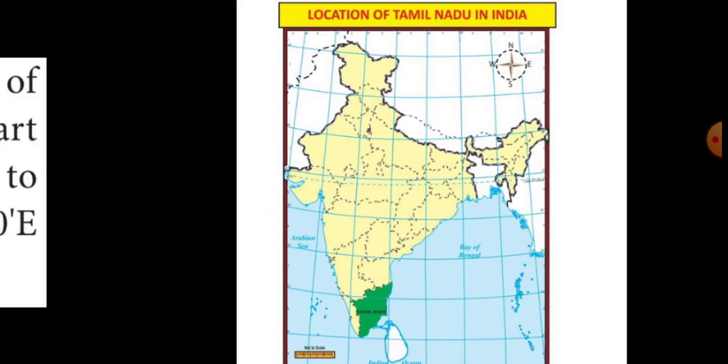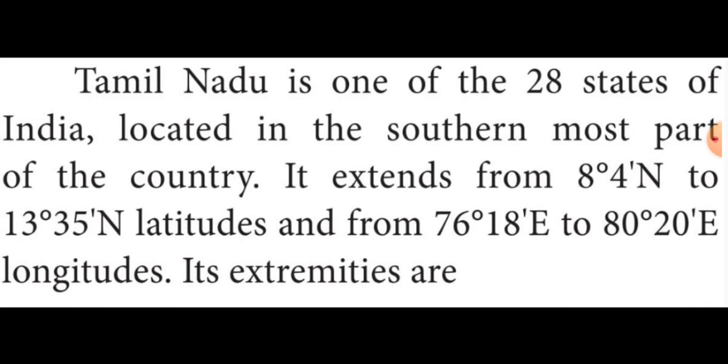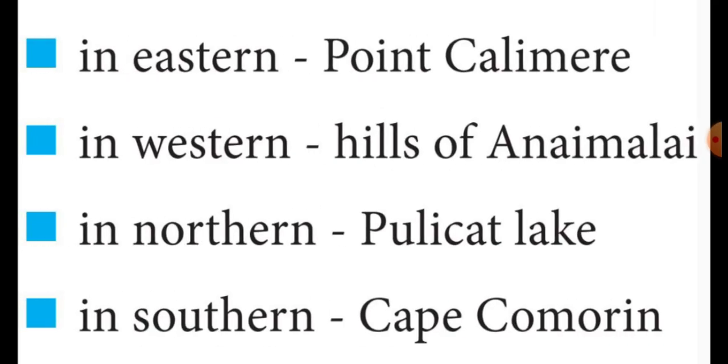Tamil Nadu extends from 8 degree 4 minutes north to 13 degree 35 minutes north latitude and 76 degree 18 minutes east to 80 degree 20 minutes east longitude. Tamil Nadu's eastern part is Point Calimere, western part is the hills of Animalai, northern part is Pulicat Lake, southern part is Cape Comorin, very good, Kanyakumari.